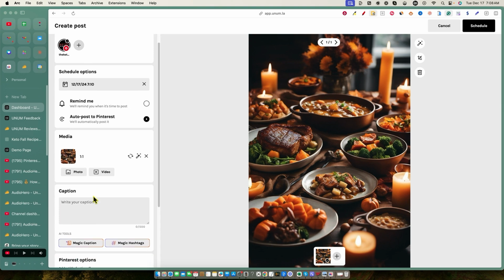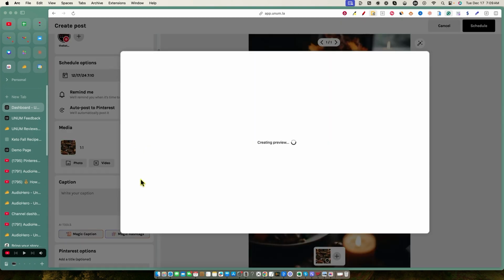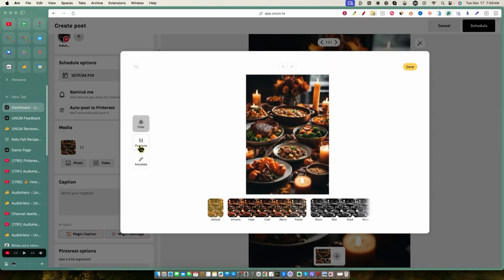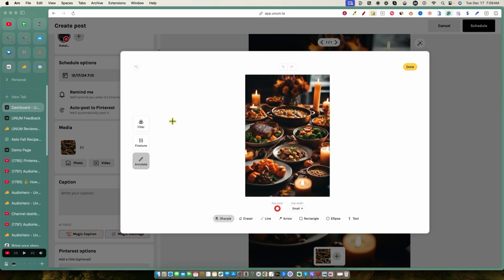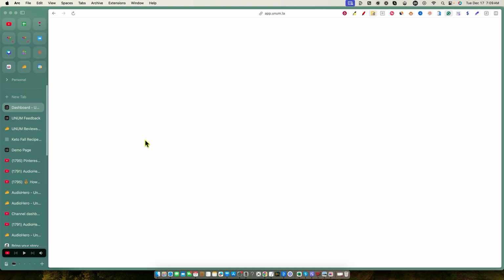We need to be kind of fast about this. We can upload videos. So that verifies right there. We can add videos. There's a button over here. We can create a preview. We can fine tune this. We can add text over this. If we wanted to put something on right there, we can adjust the image, and then we can also add filters to our image as well. May as well, let's add that filter right there. So a lot of easy set tools that we can use right away.